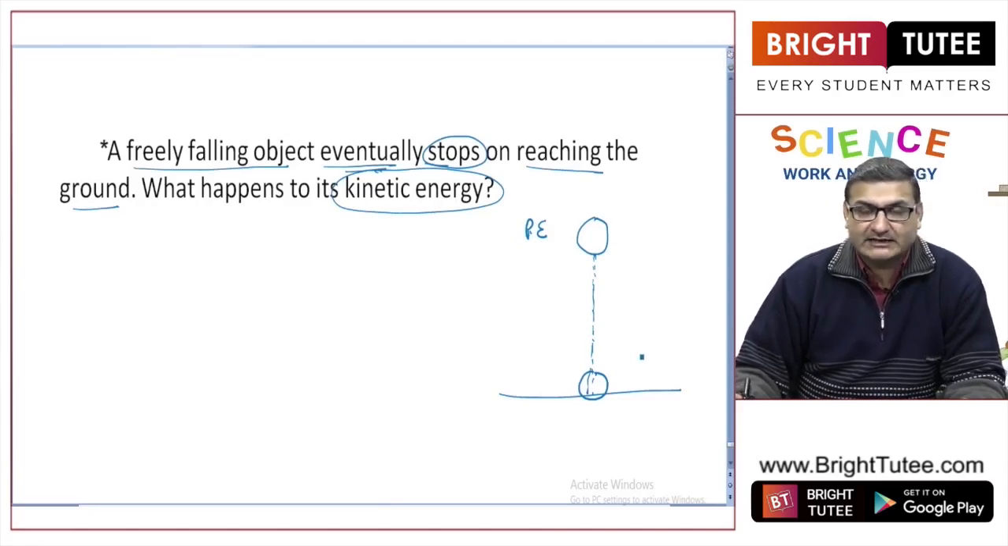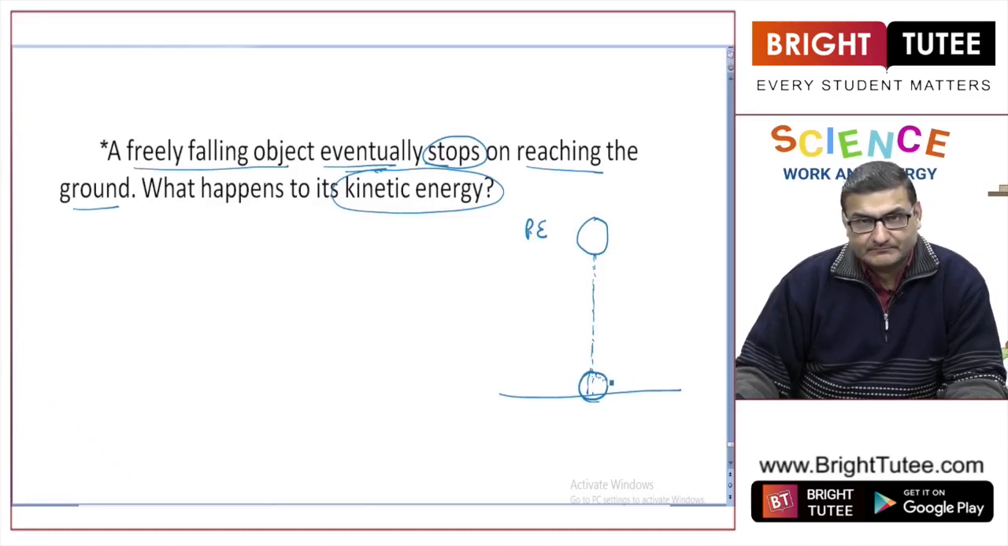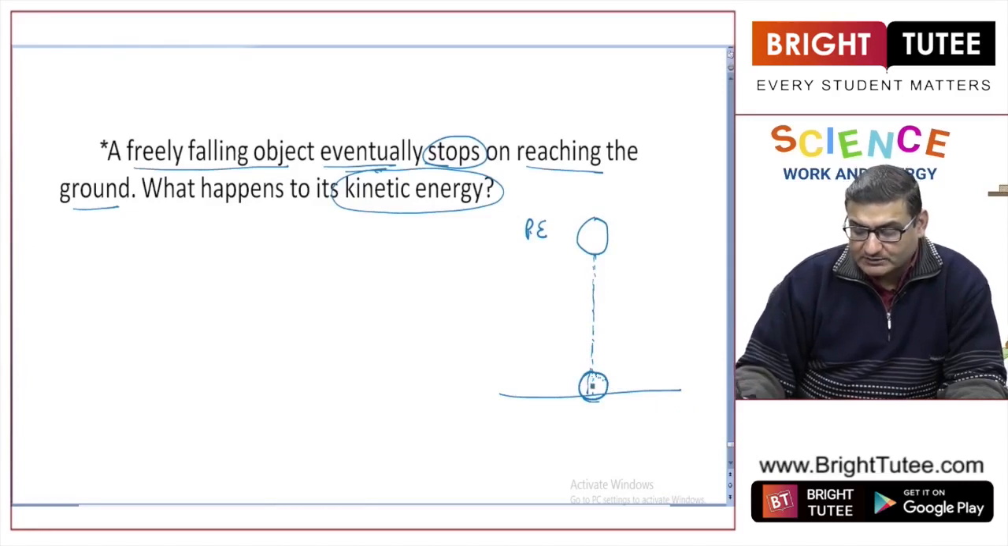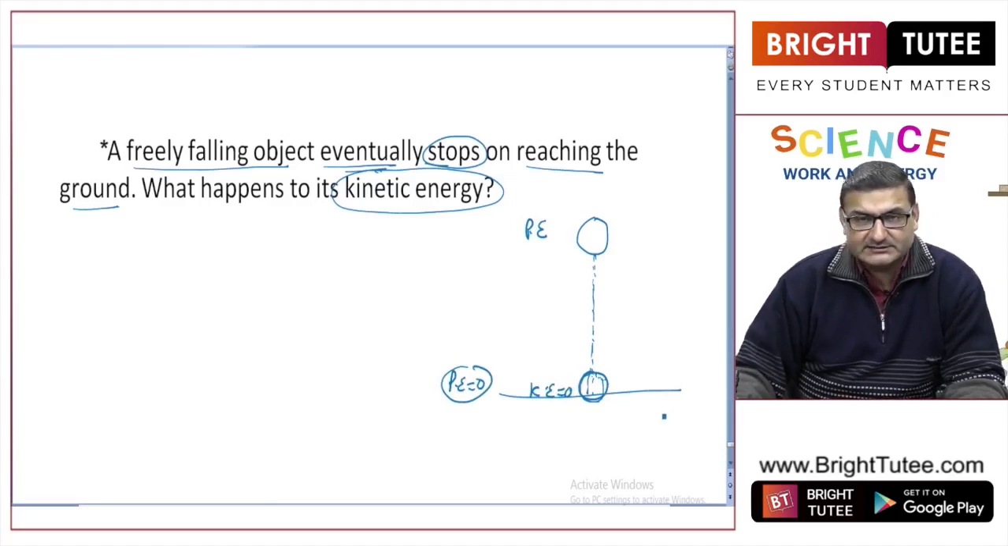But now the question being asked is just one step ahead. The moment it strikes the ground, it eventually stops. It is not bouncing back, it stops. So, when it stops, we say that the kinetic energy is also 0. The potential energy was in fact 0. So, where did this energy go?